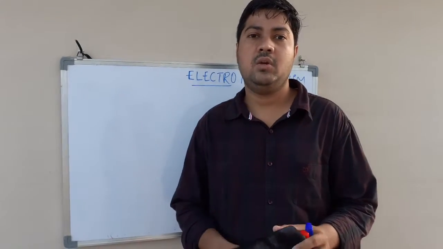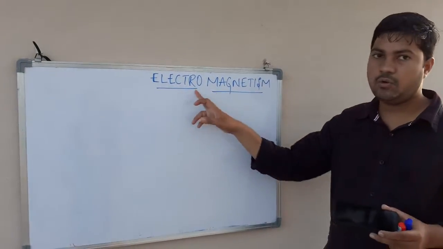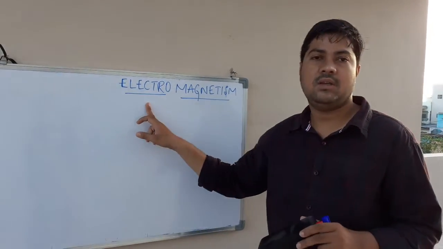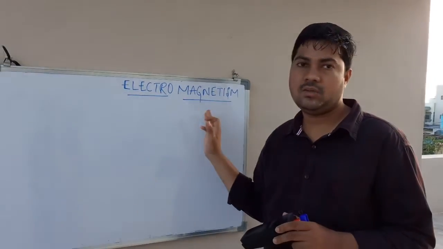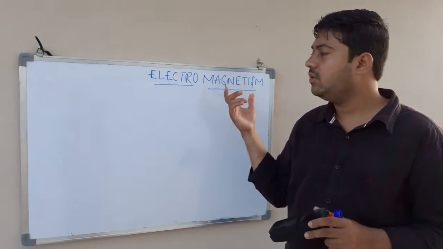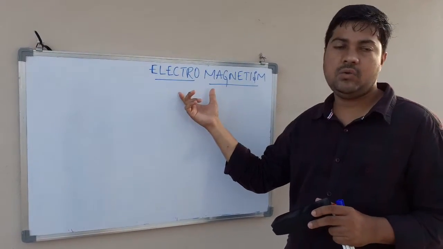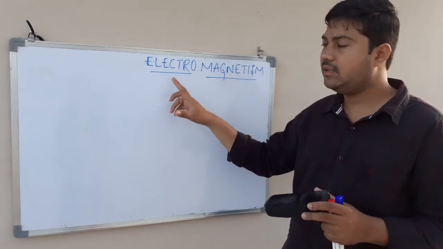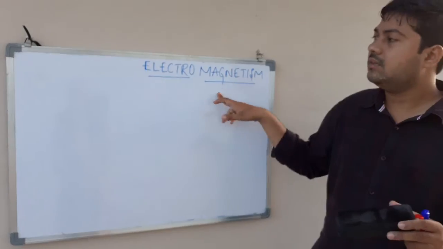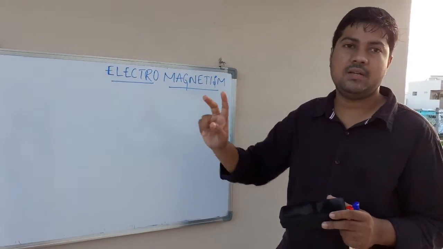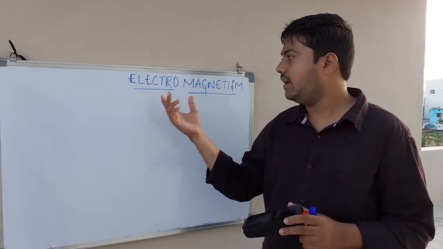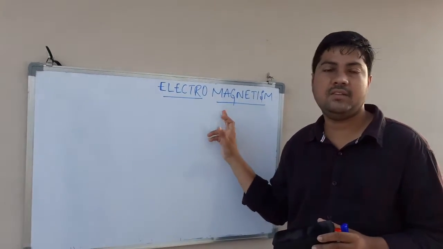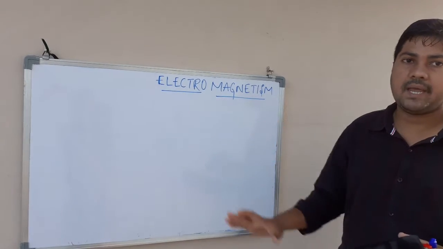Good morning students. Today I am going to start the electromagnetism chapter. In the previous classes you have learnt about electricity and also about magnetism. Now in this chapter we are going to learn the combined effects of electricity and magnetism, that is electromagnetism. See, electricity and magnetism are interlinked with each other. That is why we are going to study the combined effects of electricity and magnetism, which is nothing but electromagnetism.